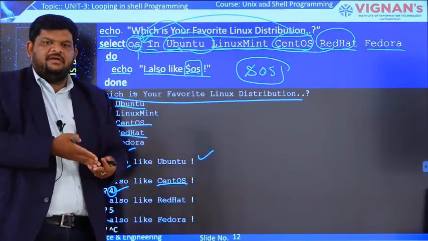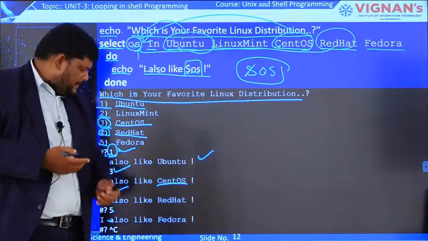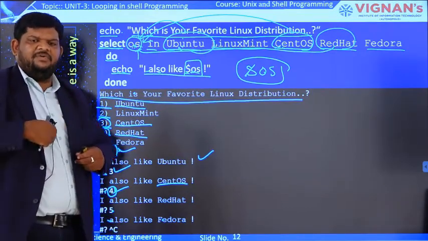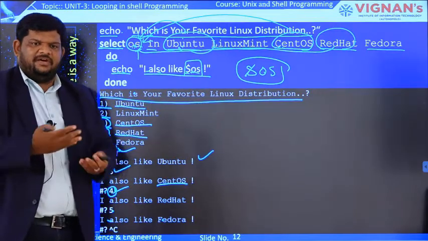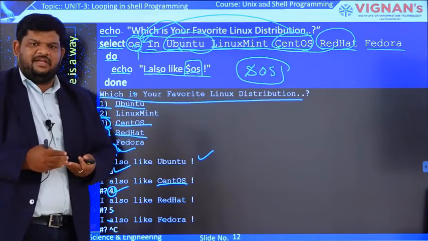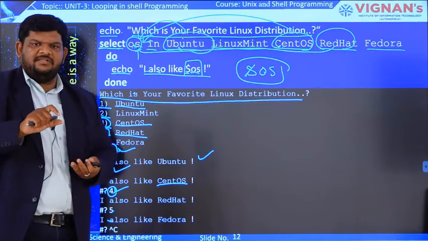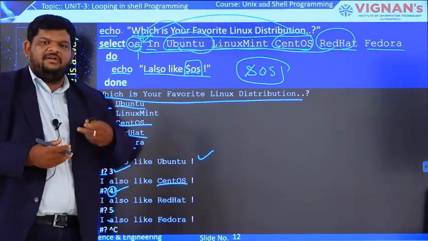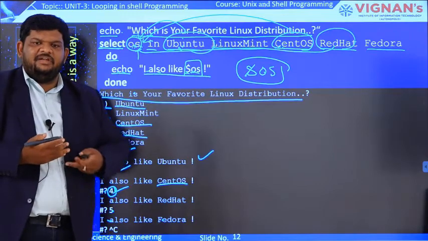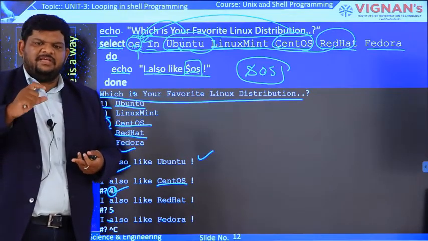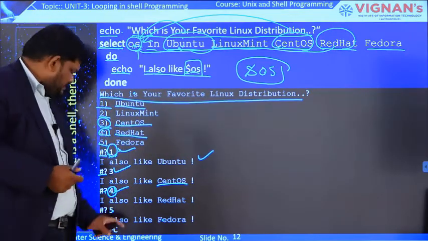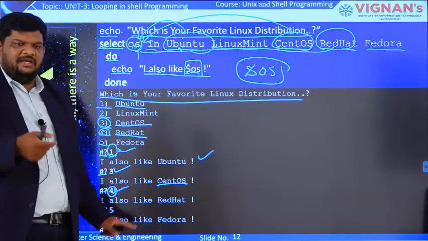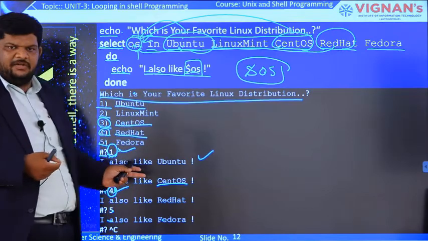terminate this select loop? With the help of Ctrl C. If you give Control C, that means you are not interested in giving any input. For that purpose, if you want to terminate the select loop, we have to give Control C. That's why in the introduction of the select loop, we've seen that the select loop will run infinitely. When will it terminate? By giving some interrupt. Here interrupt means, with the help of Control C, we are sending one interrupt signal. Based on that, it will terminate from the select loop.